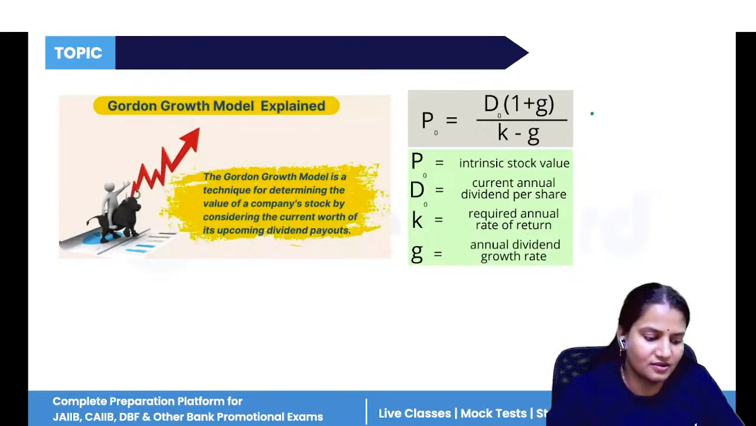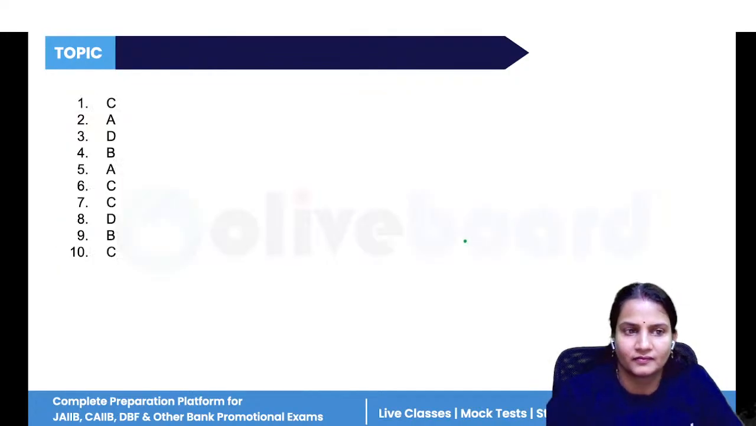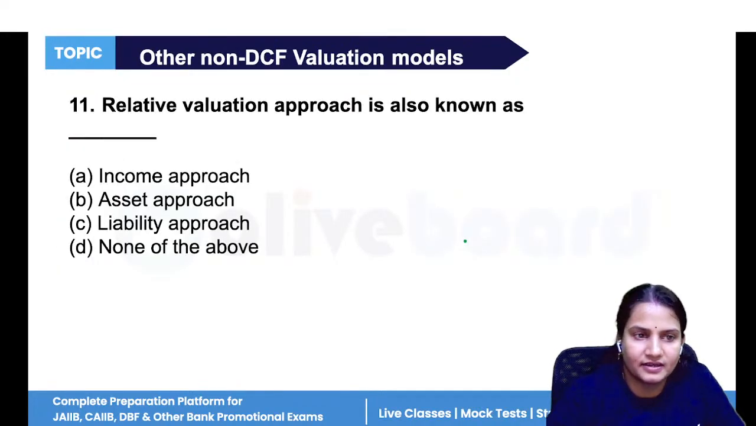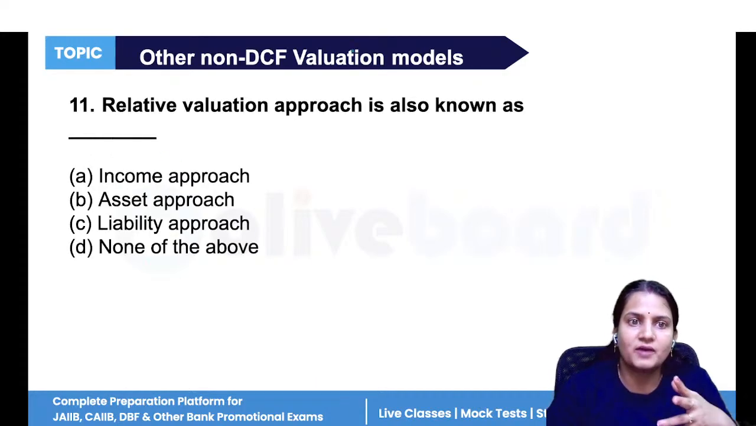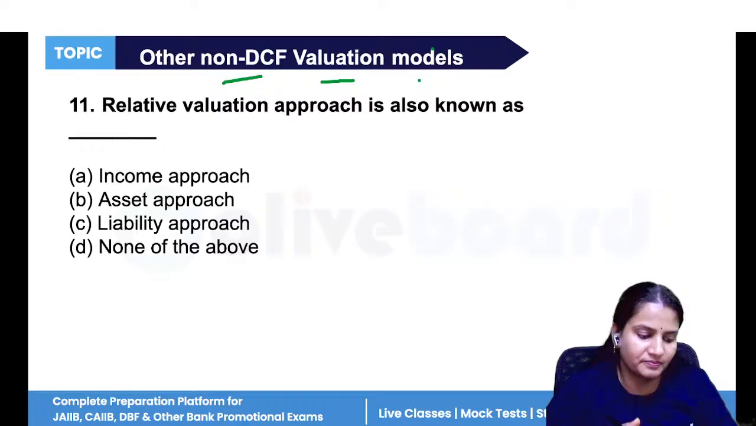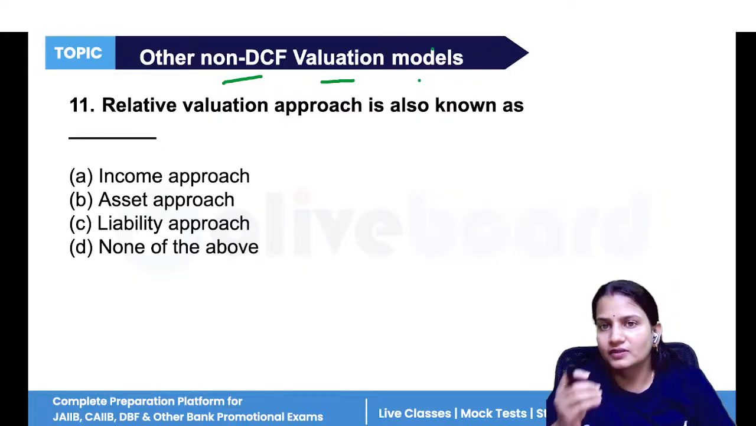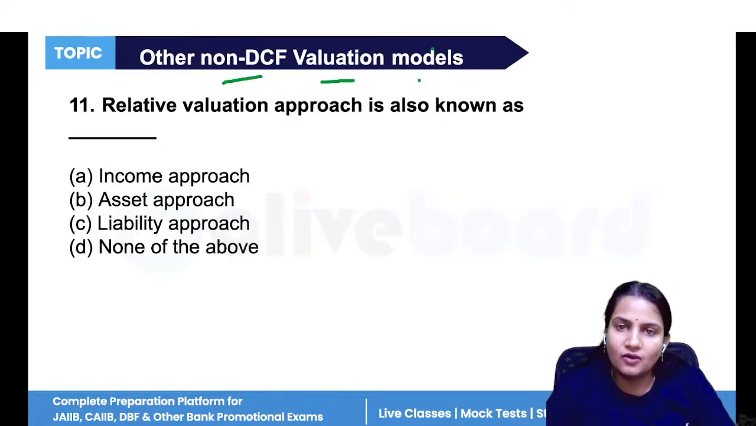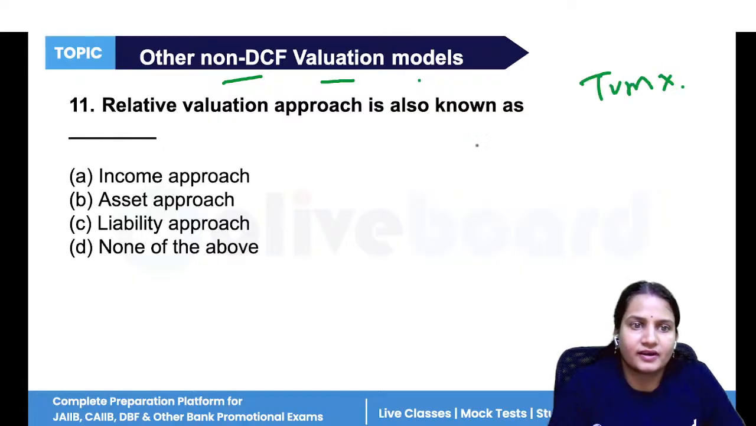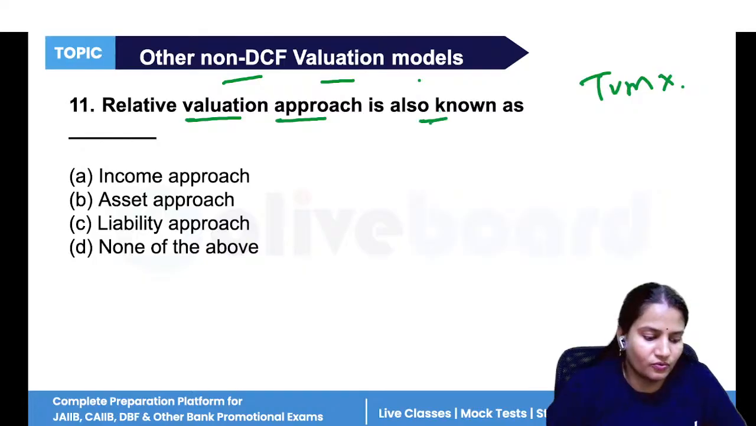All right, so this is the formula. All the answers are given to you. Next question starts from other non-DCF valuation models. Means now if we are doing the valuation of any company without considering discounting, without considering time value of money. So relative valuation approach is also known as